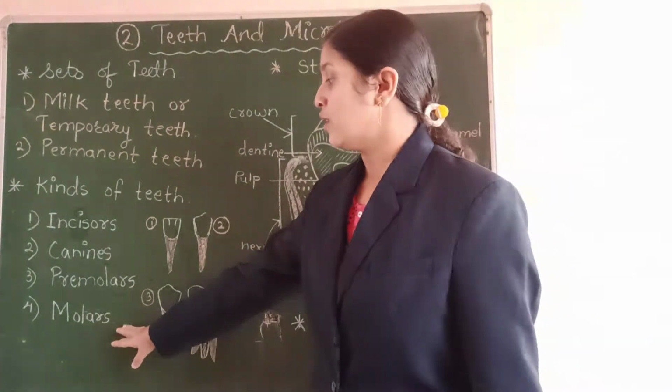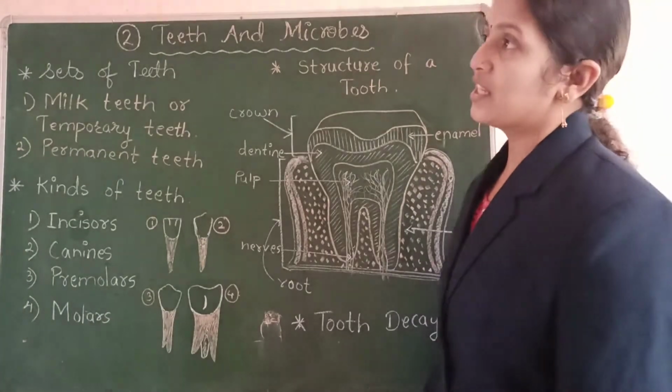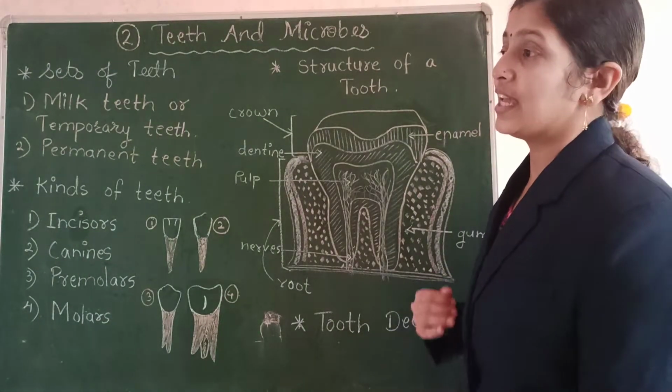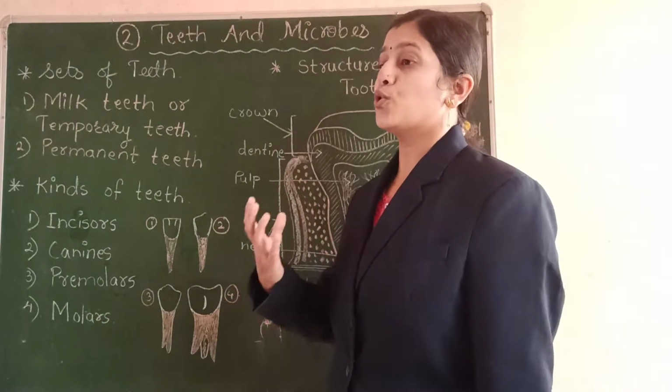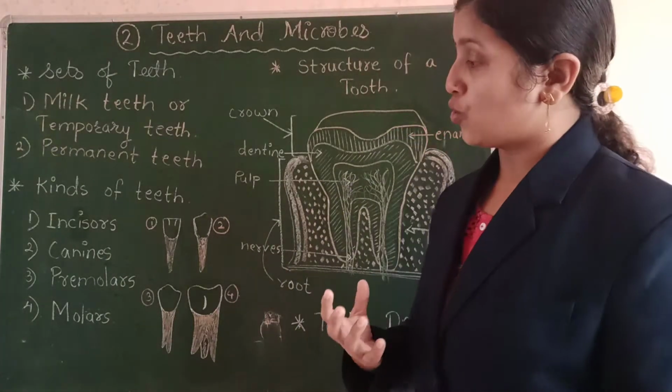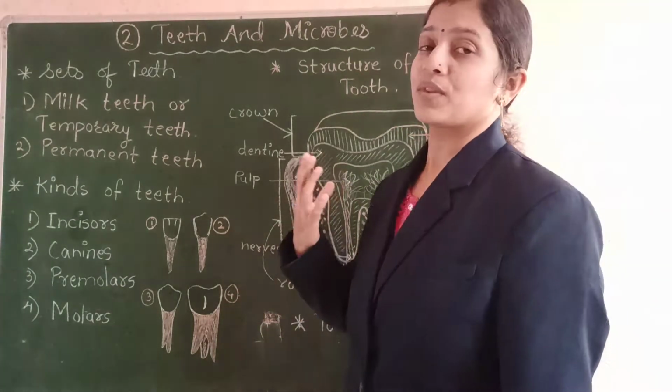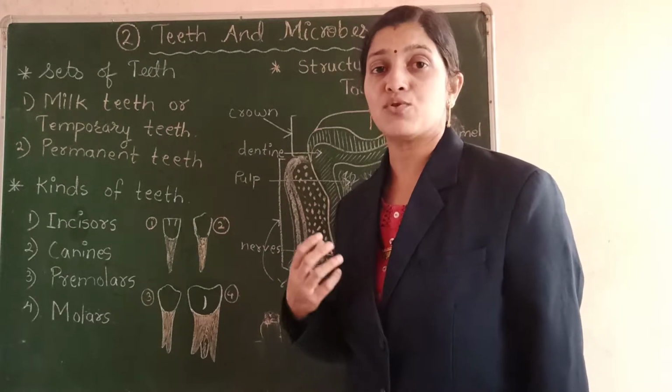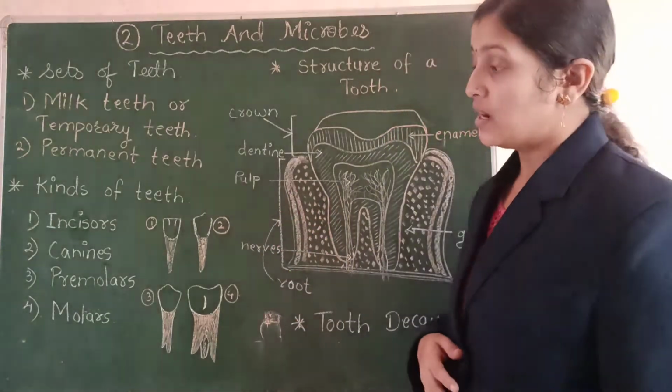The remaining 4 molars grow when we grow into an adult. So 4 molar teeth start growing through our gums when we become an adult.